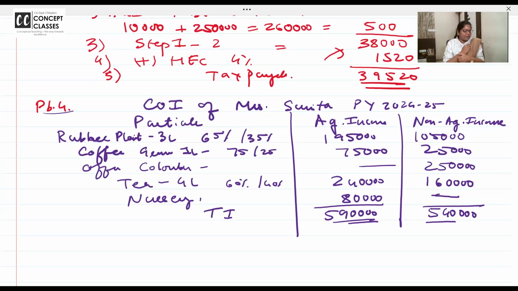So there are actually 3 kinds of problems in this chapter. One was the step method. One was this ratio: 60, 40, 65, 35 for rubber, and 75, 25. Third and the last kind of problem, and then some more problems for practice. इसको पूरा खत्म कर देंगे आज. So the third kind of problem, which is very practical and very common, is where we do the farming activity and also the commercial activity.